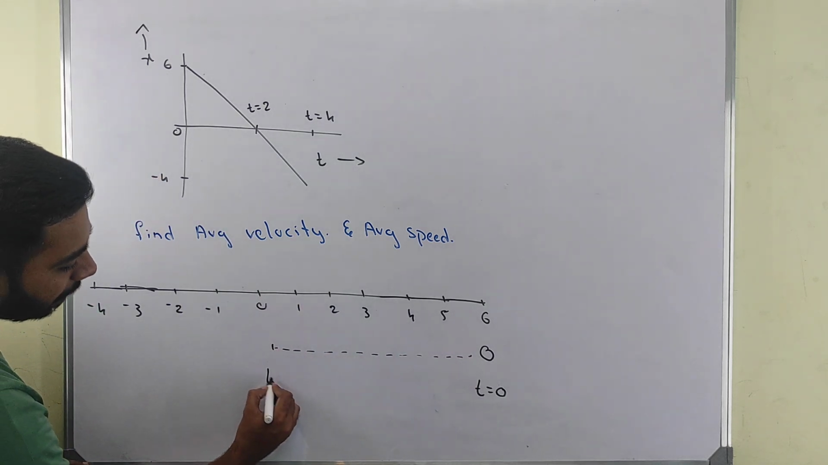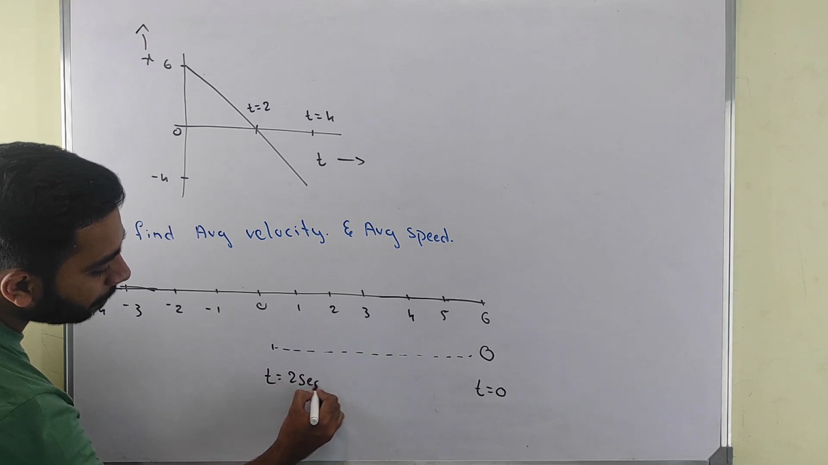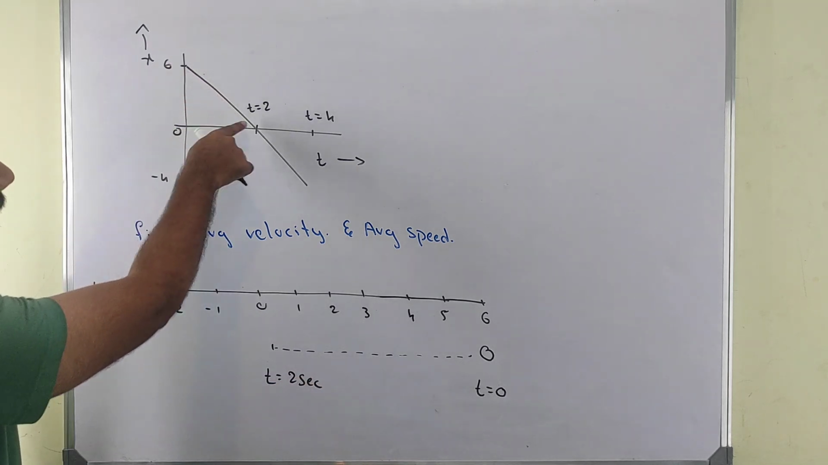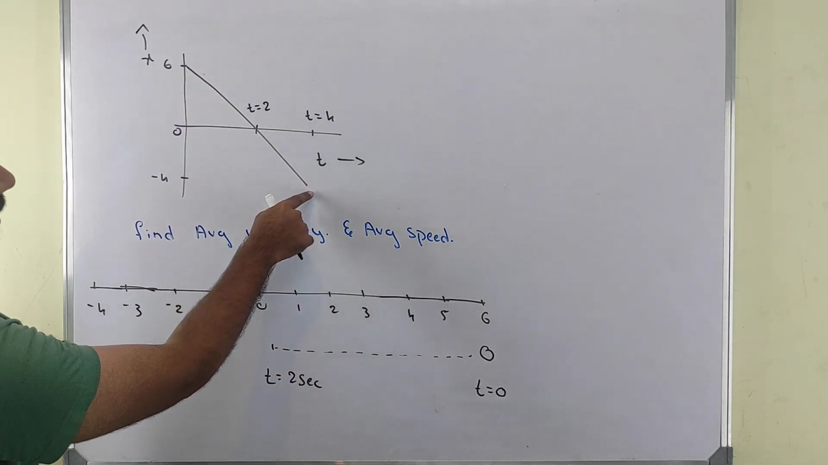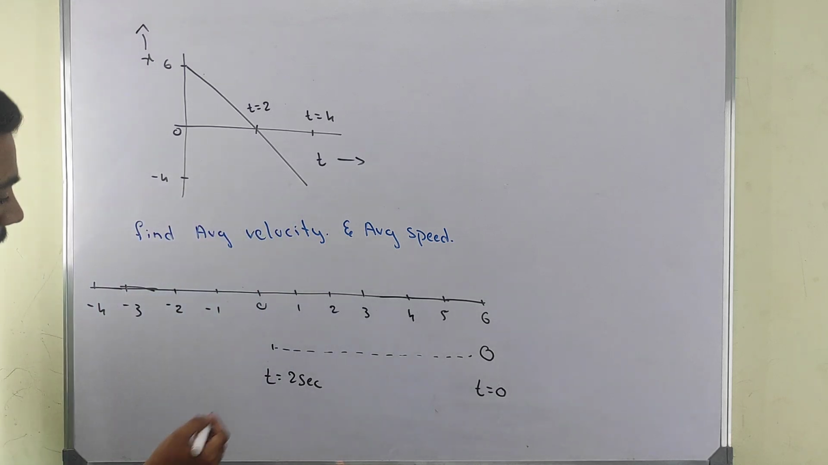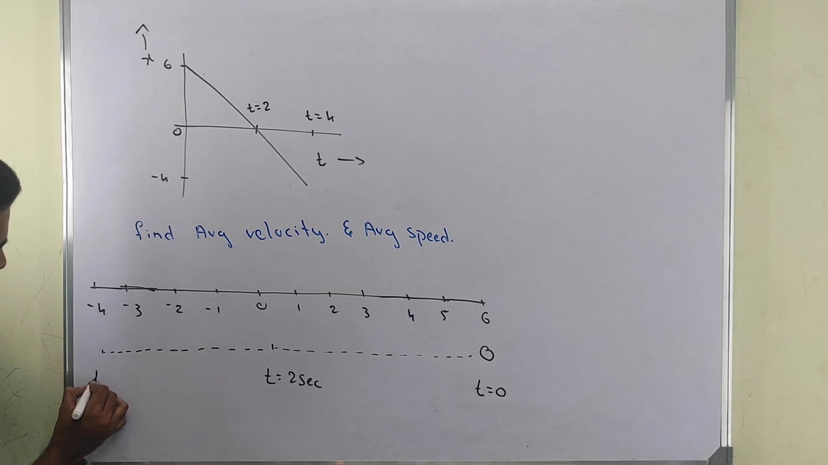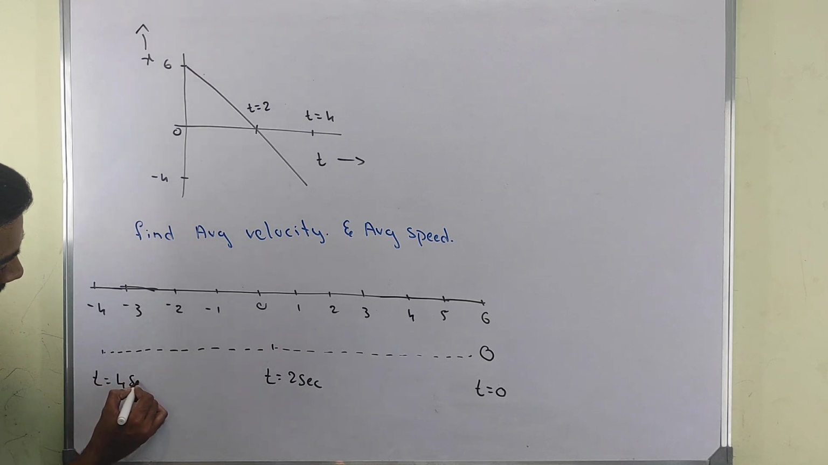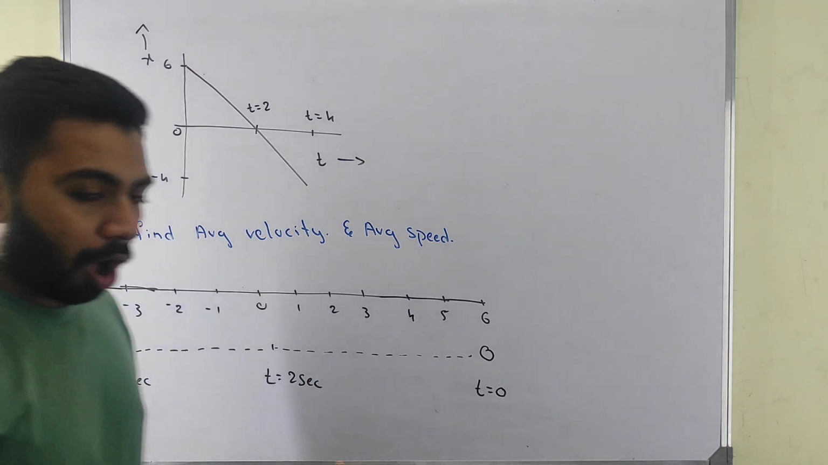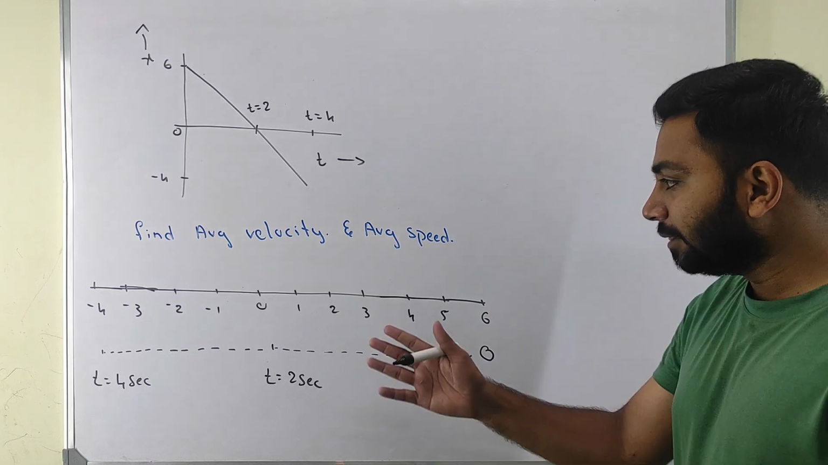At time t equals 2 seconds, you came here, because we are decreasing. Now at time t equals 4 seconds, you reached -4. That means from here, you reached -4 when time is equal to 4 seconds. We got all the things in this one.